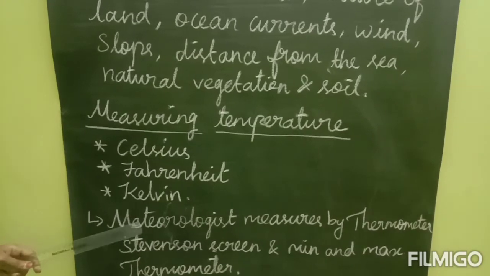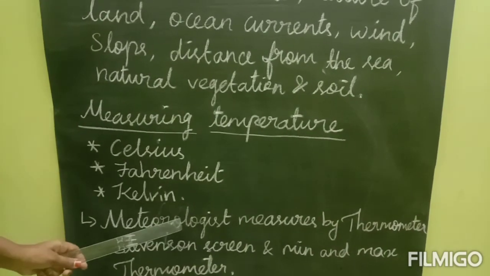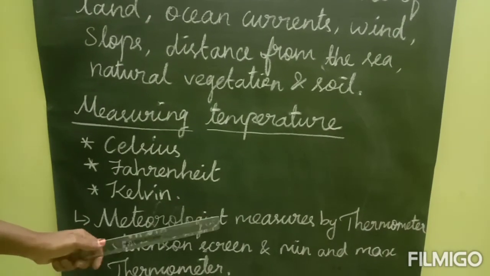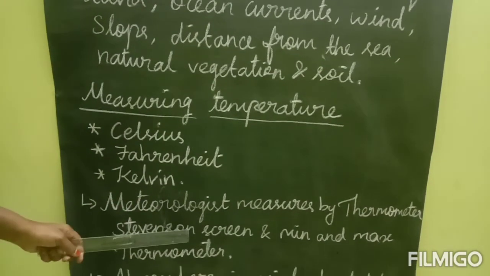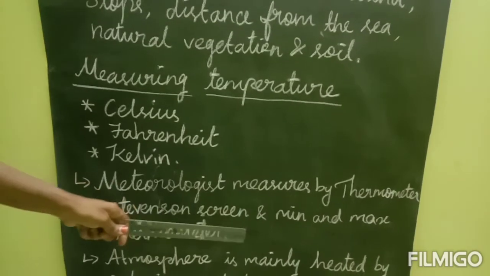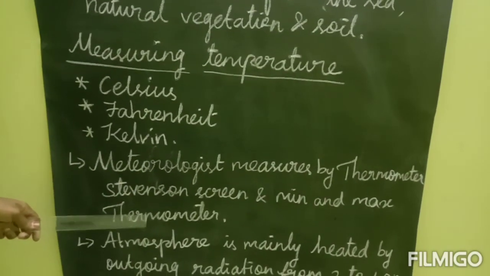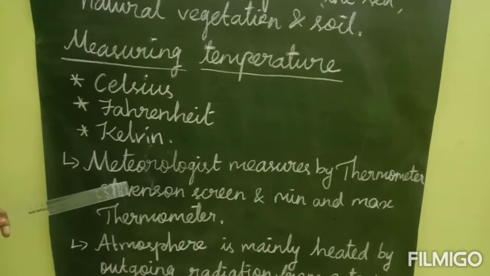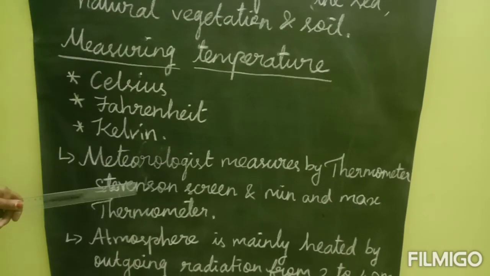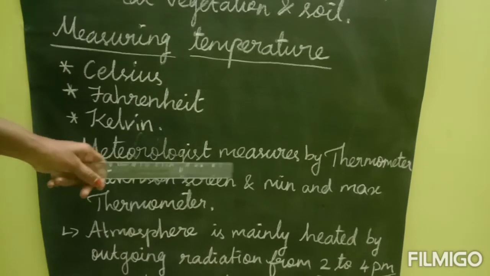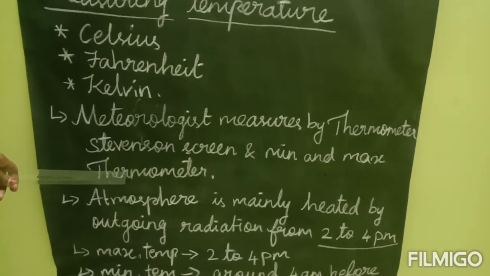Next, the meteorologist measures the temperature with the help of a thermometer, a Stephenson screen, and minimum and maximum thermometers. You may be asked what things are used to measure the temperature: thermometer, Stephenson screen and minimum and maximum thermometer.